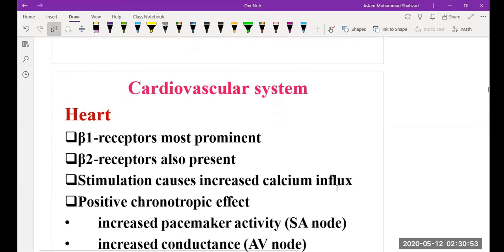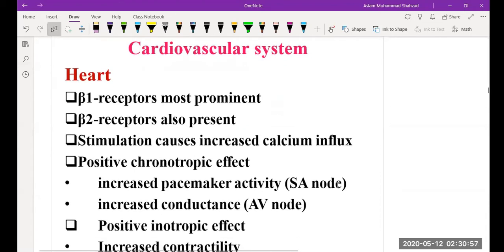When we look at the activity on the cardiovascular system in the heart, the effect will be more prominent on beta 1 receptors, but we also have beta 2 receptors present.